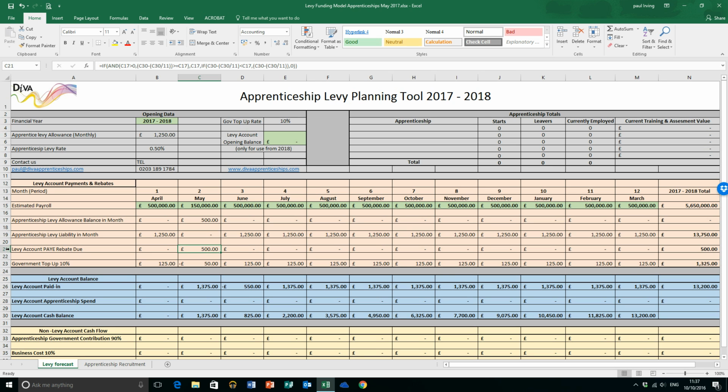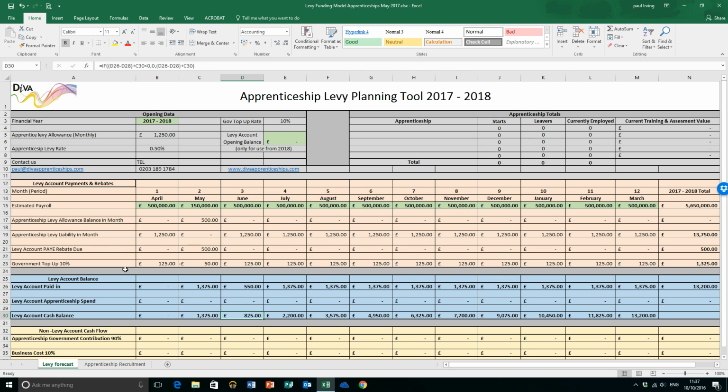What happens with that is that the government will then pay you that back as a rebate, in much the same way they might pay back an employer NI rebate. And they will also reduce that from your levy account. But when they reduce it from your levy account, they will also say, hang on a minute, we topped that £500 up by 10% when it went in. So they will actually reduce your levy account in the following month by £550, giving you a balance of 825.